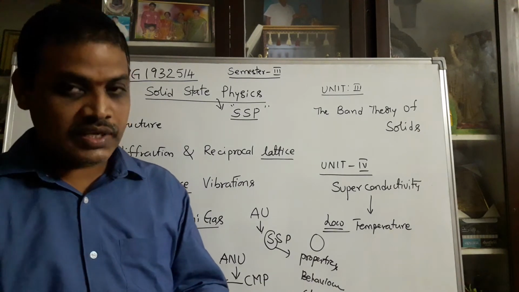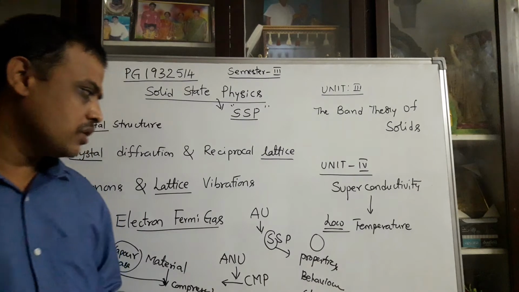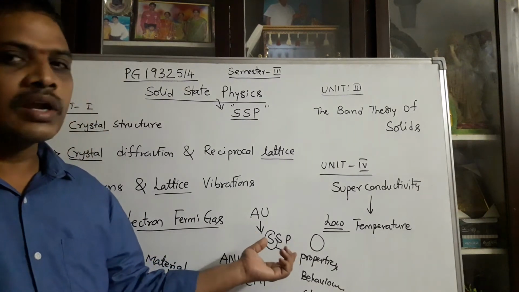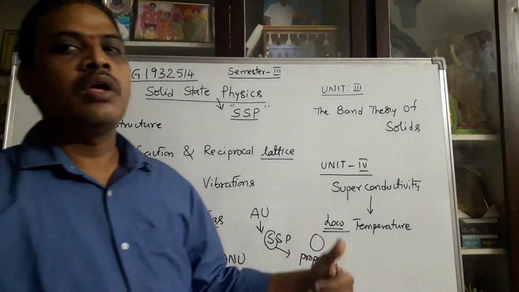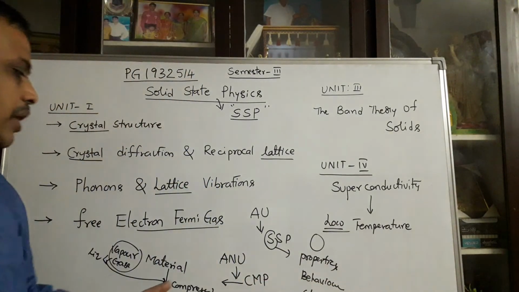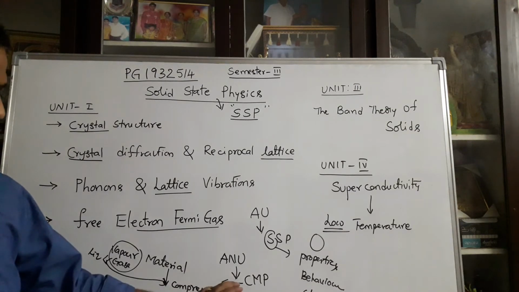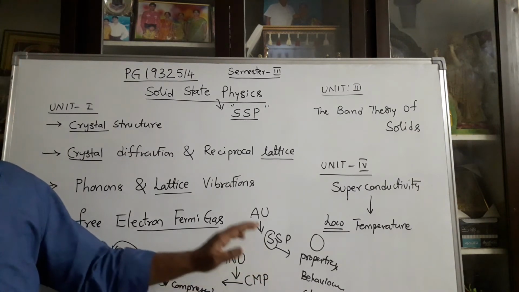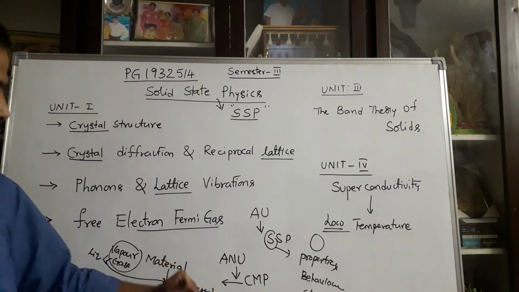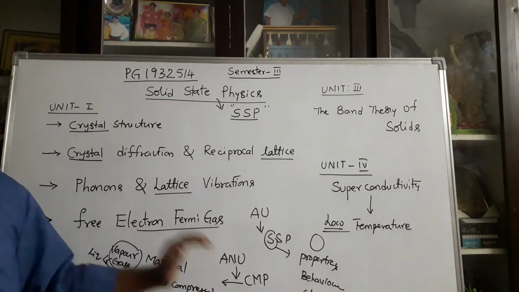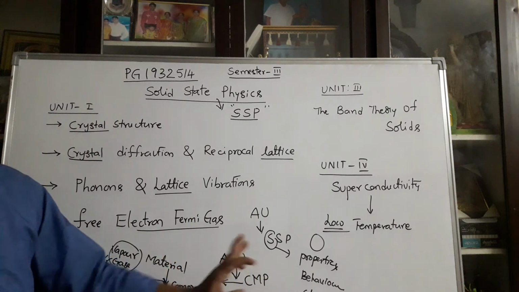So solid state physics is one part, a branch of condensed matter physics, because here you can take a solid and compress it. You can compress the solid, and a new material is formed. That new material can be explained by using condensed matter physics. So condensed matter physics is nothing but explaining the behavior of matter based on temperature, that is, compressed material. That compressed material can be explained on the basis of condensed matter physics.